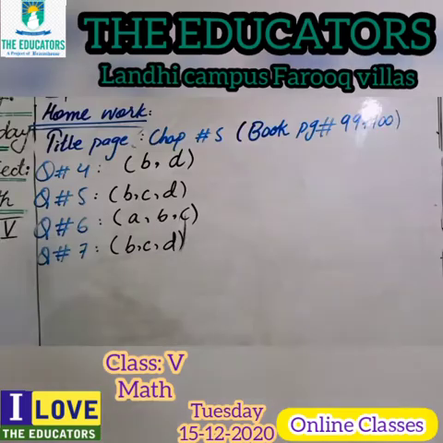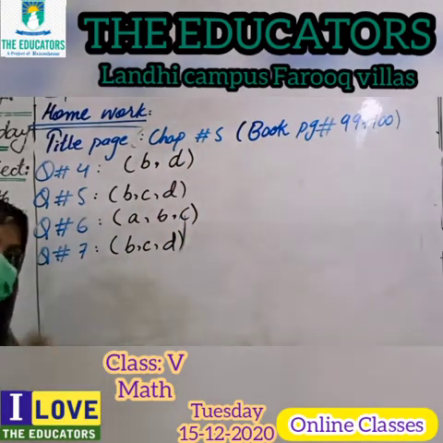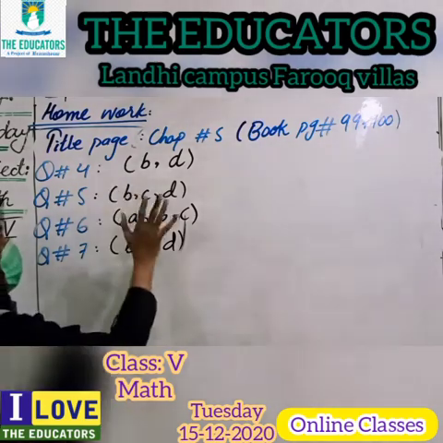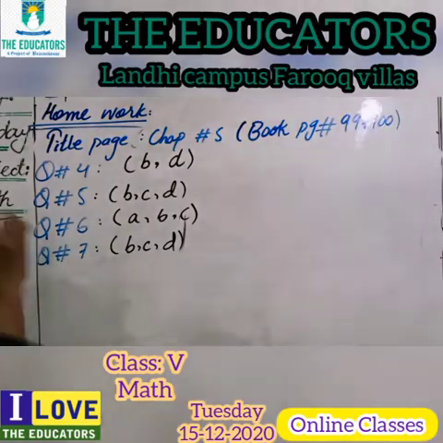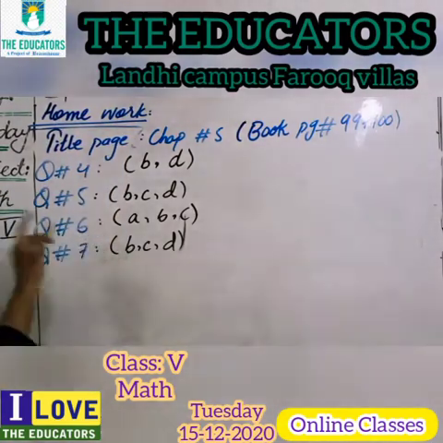Okay students, now come toward the copy working. What will you do? First you will make the title of chapter 5. If you already made this, you will not make this again. Then you will write the heading on the header, exercise 5B. This is your homework.